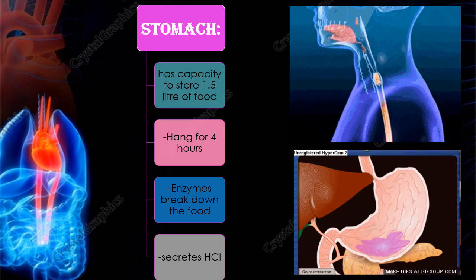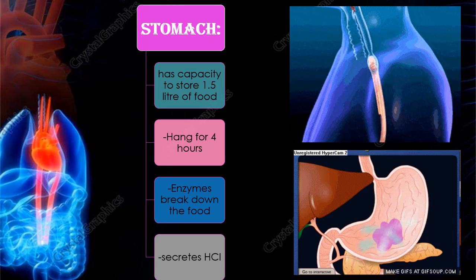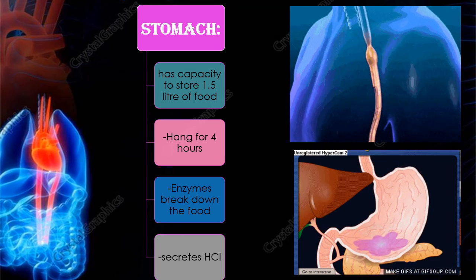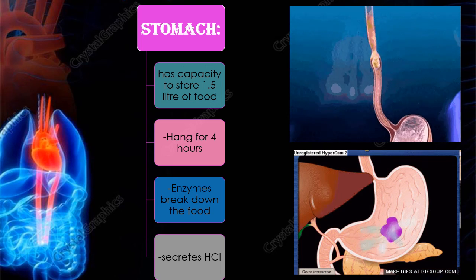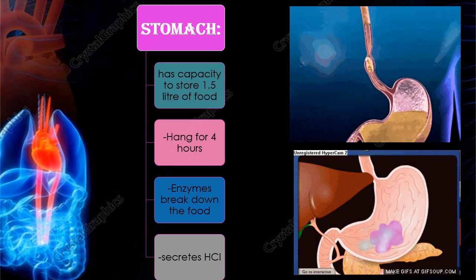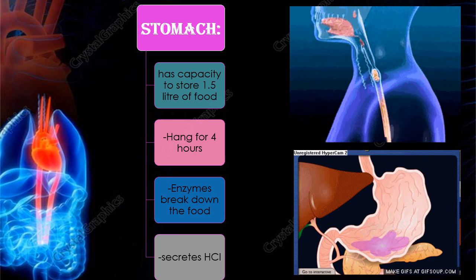Now, this is the process of digestion from the mouth to the stomach. Inshallah, in the next class, the remaining part of the digestive system will be explained.